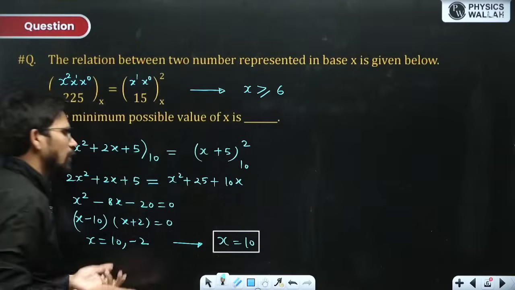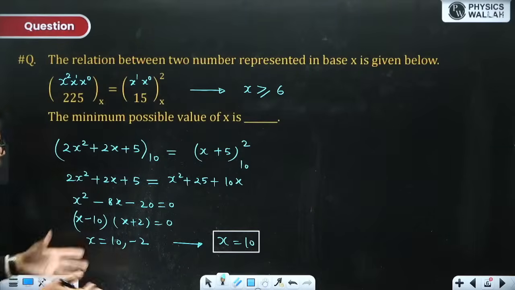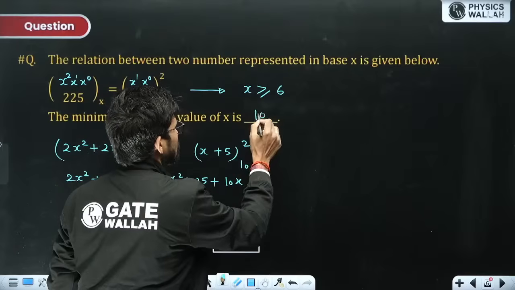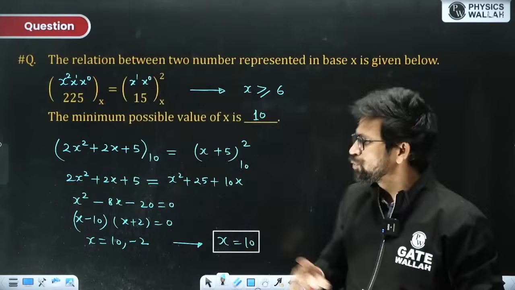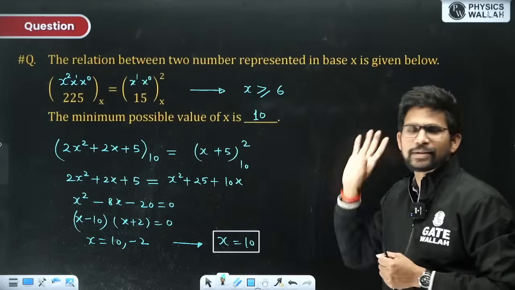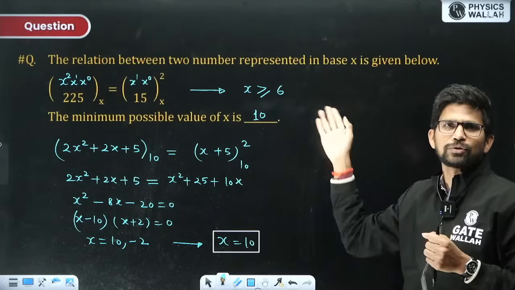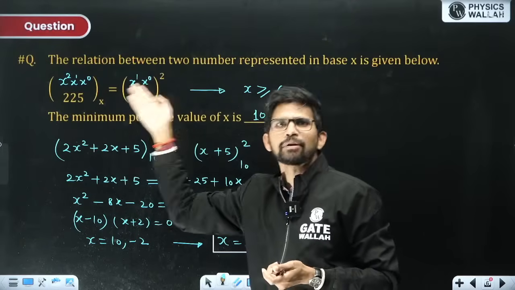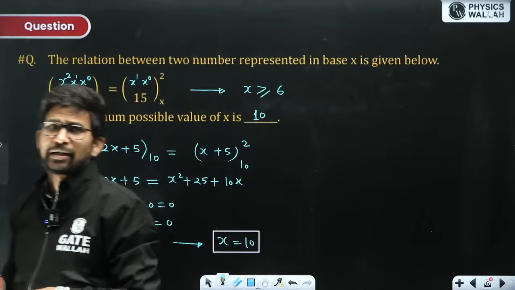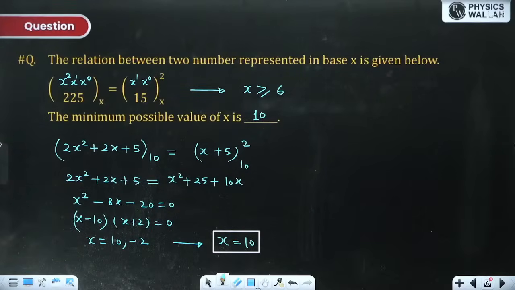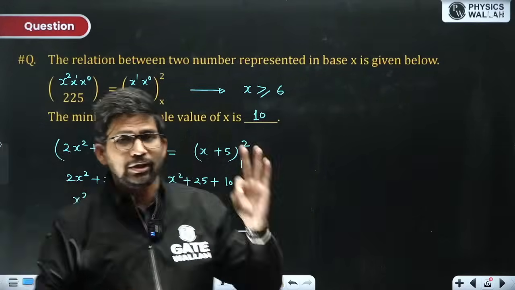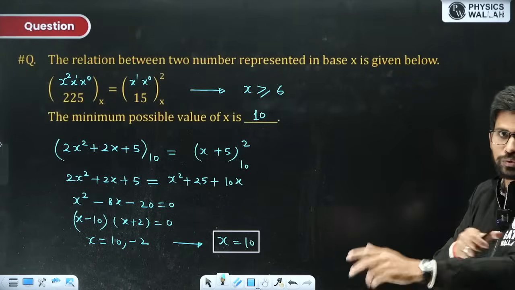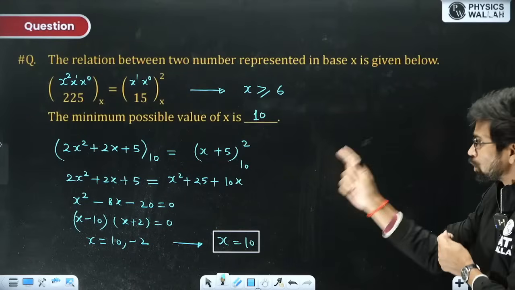So this is the minimum value also, this is the maximum value also. Every minimum, maximum, average, all the values are 10. So the answer is 10. Okay. Many students fill the answer to be 6, because they know that x is greater than or equal to 6, so 6 is the minimum value, sir. But for 6, will this relation be satisfied? No, sir. This relation will not be satisfied. So x is equal to 10 is the only answer for this equation to be true, and for this equation to be true, the numbers should also be true. Both conditions should be satisfied. So 10 is the right answer.